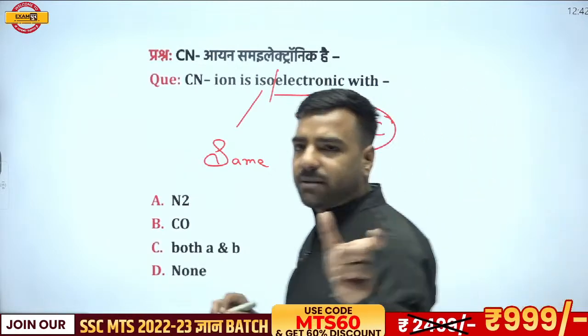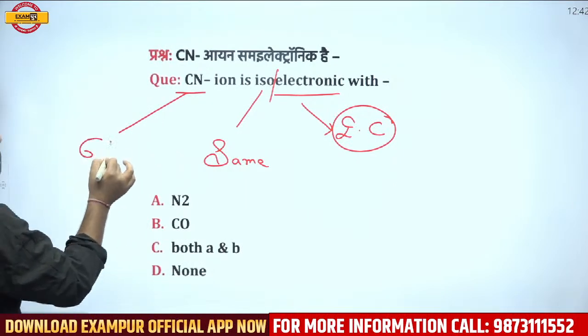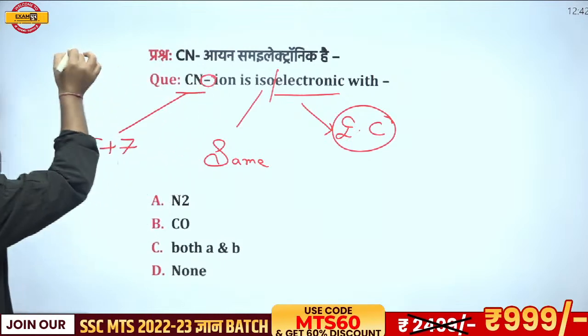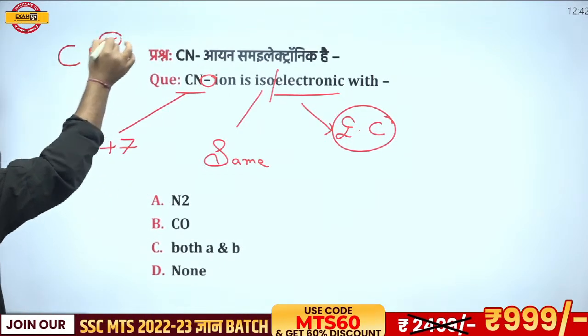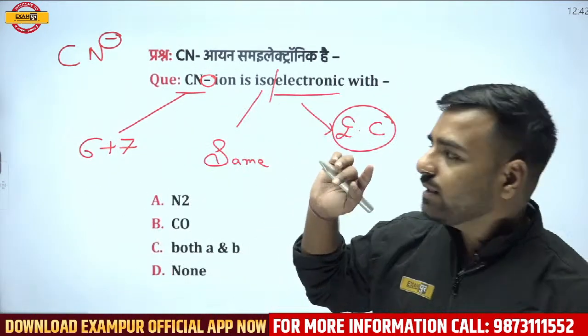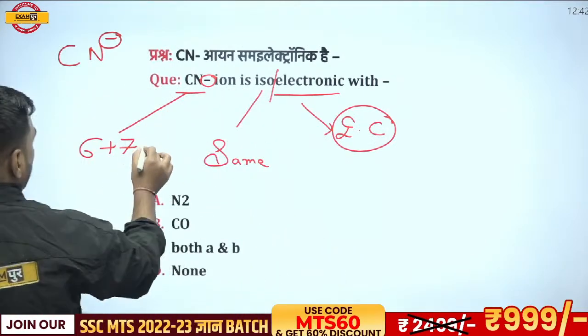If I talk about CN minus, remember the atomic number of carbon is what? 6. Then nitrogen is 7. And it is minus, that is, we are talking about CN minus. You remember when this minus sign used to come? Minus sign used to come when there's an extra electron over there, right? So here I'll add one more electron.